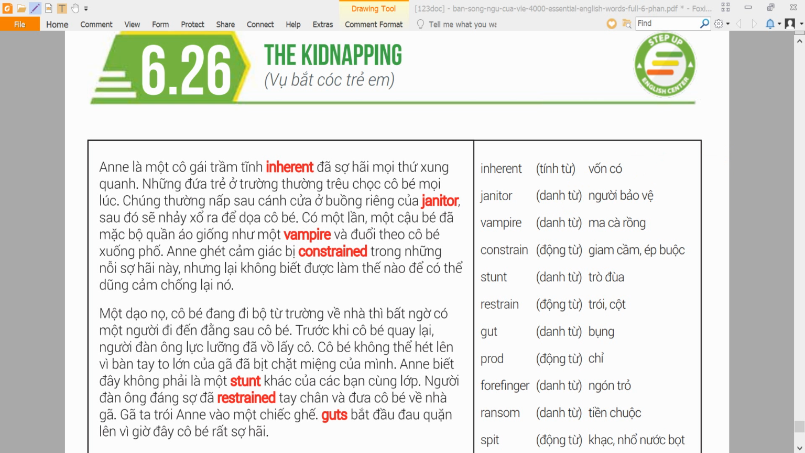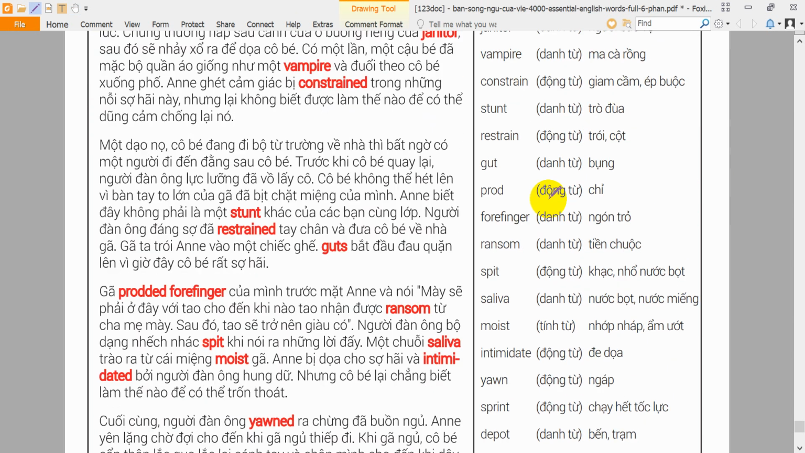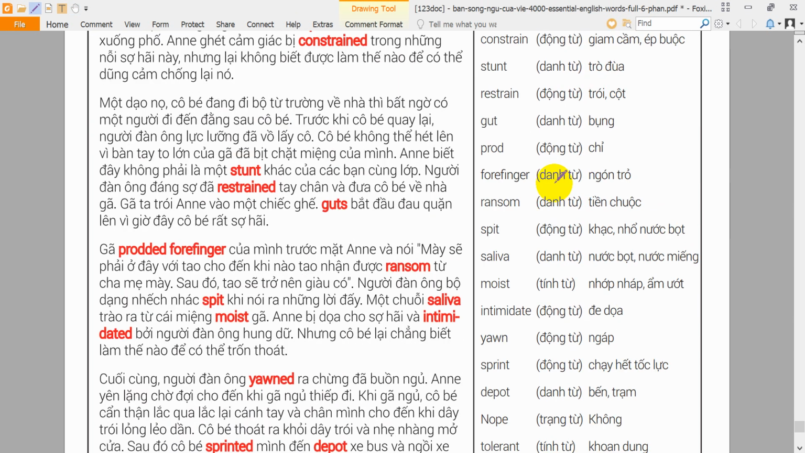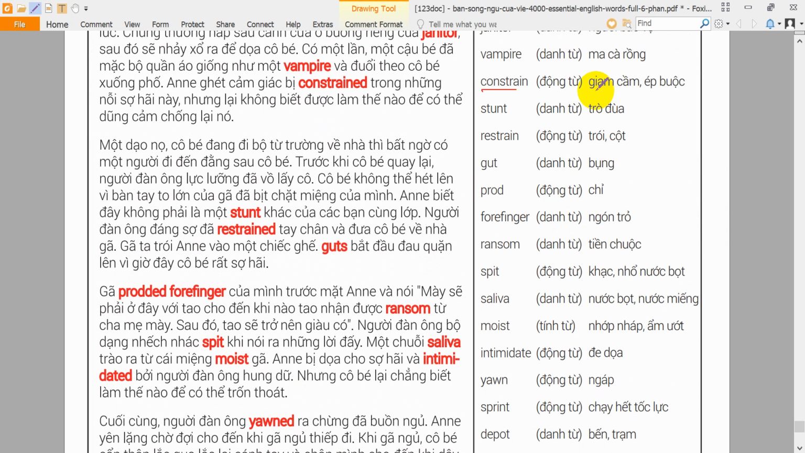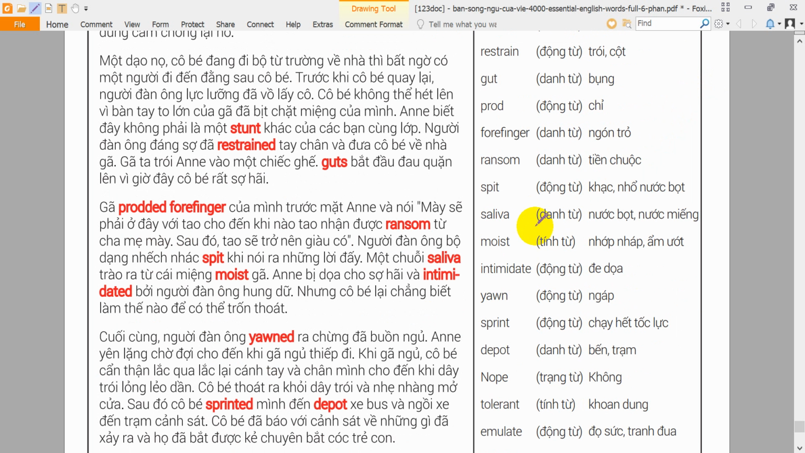Constrain. Unit 26. Word list. Constrain. To constrain something means to limit its development. Jim cannot join us because he is constrained by previous plans. Depot. A depot is a bus or train station. He waited for his mother to arrive at the depot.